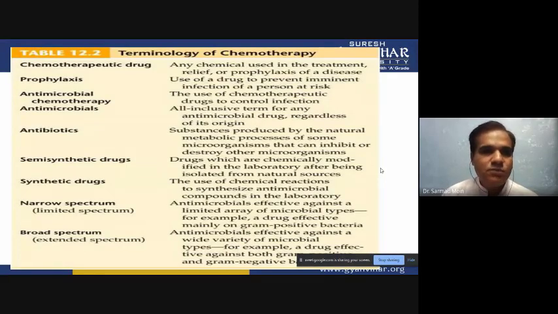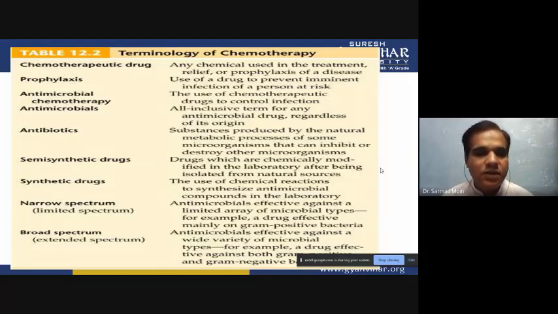So what is prophylaxis? Drugs to prevent imminent infection of a person at risk. If a person is at risk of any disease or has any symptoms, our doctors give some drugs. Those drugs which prevent imminent infection we call prophylaxis.